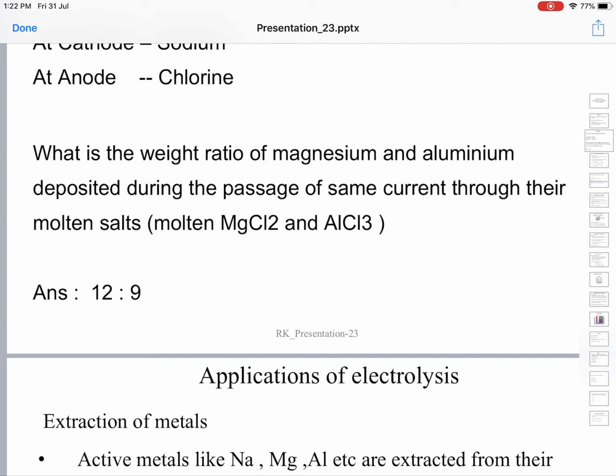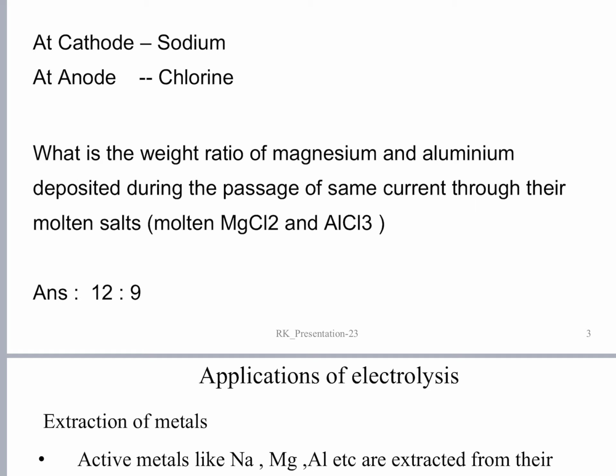In the same manner, aluminium metal is deposited at the cathode in the electrolysis of aluminium chloride.